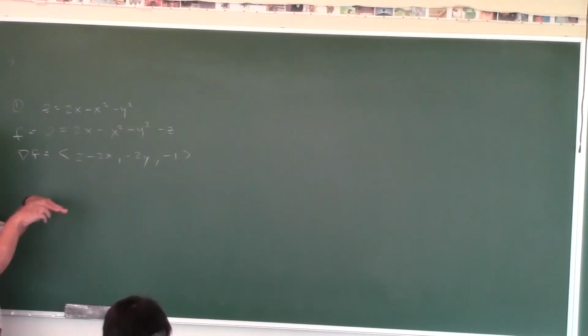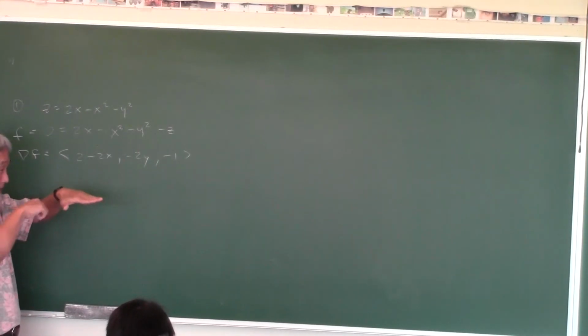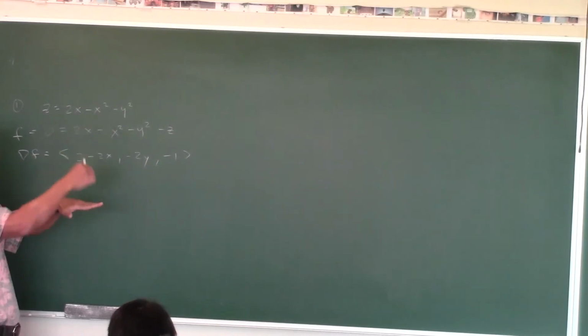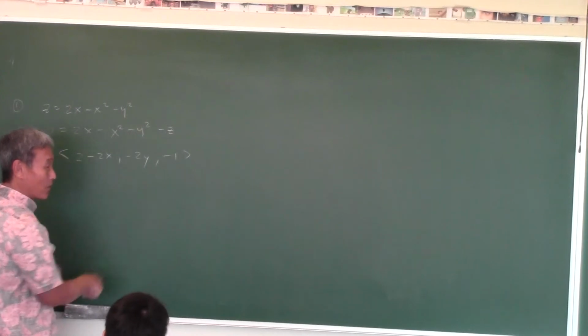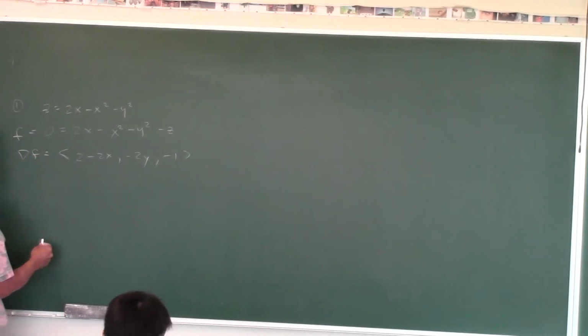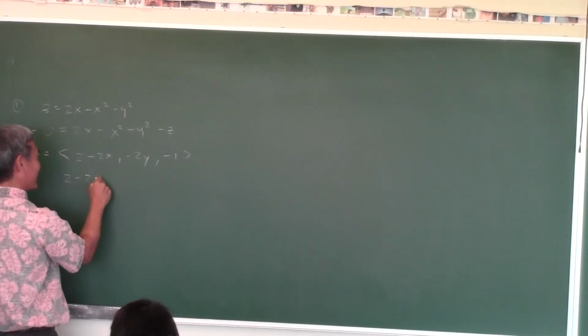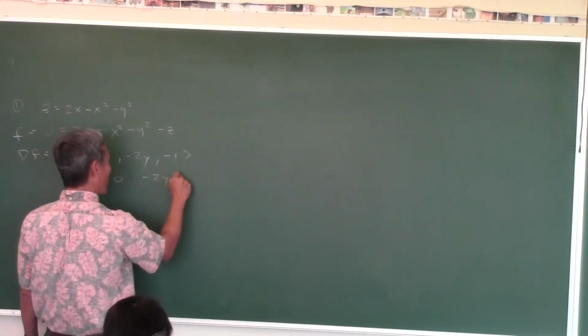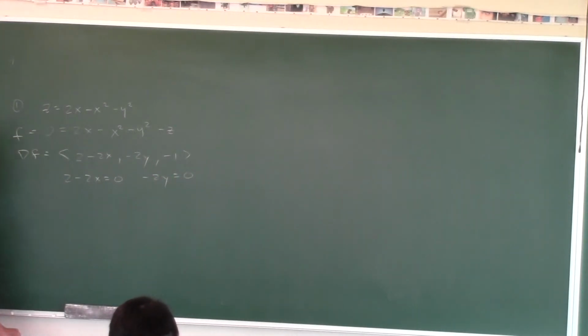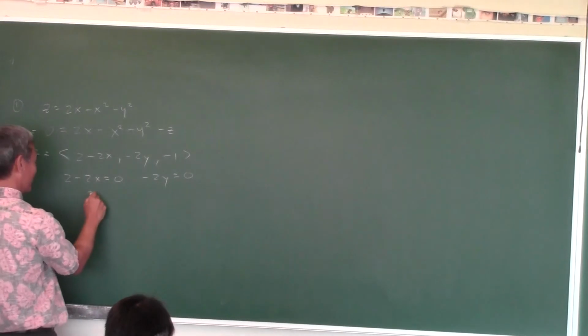So, in order for the tangent plane to be horizontal, the perpendicular vector has got to point in the positive z or the negative z direction, which means the x component and the y component have got to be 0. So all you got to do, it's pretty mechanical. Set the x component equal to 0, set the y component equal to 0, and just like last night's homework, solve it. But this one is so easy to solve, look.